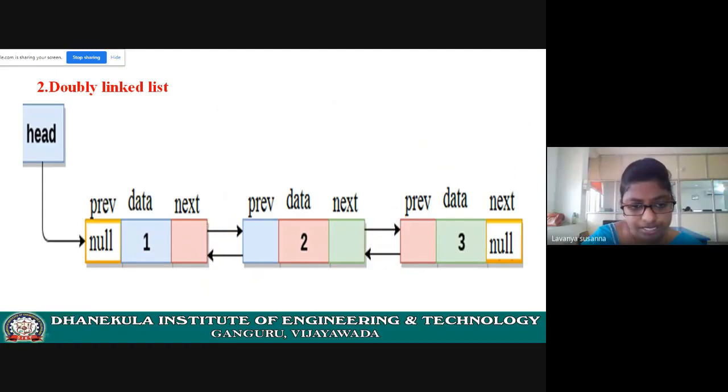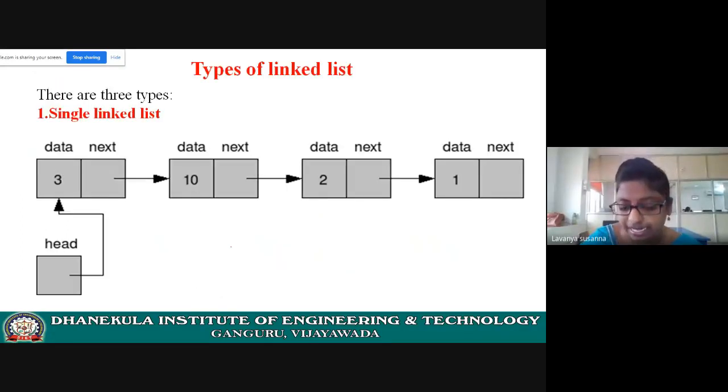See, this is a forward link, right? If this link is broken, you can traverse using the backward link. This is the advantage of the doubly linked list over the single linked list. In a single linked list, there is only one link, right? See, there is only a forward link. If this link is broken, you cannot access the element. You cannot access element 2. You cannot access element 1, if the forward link is broken.